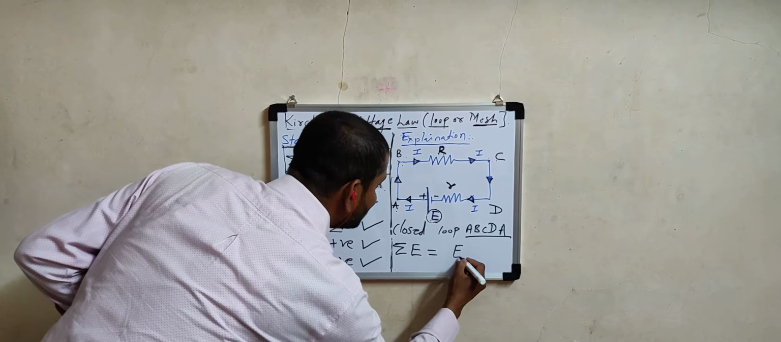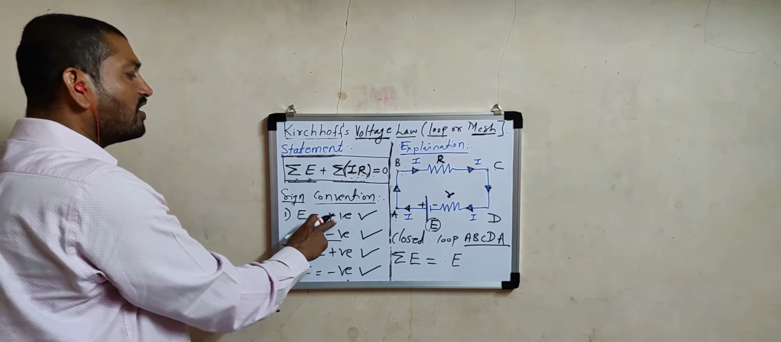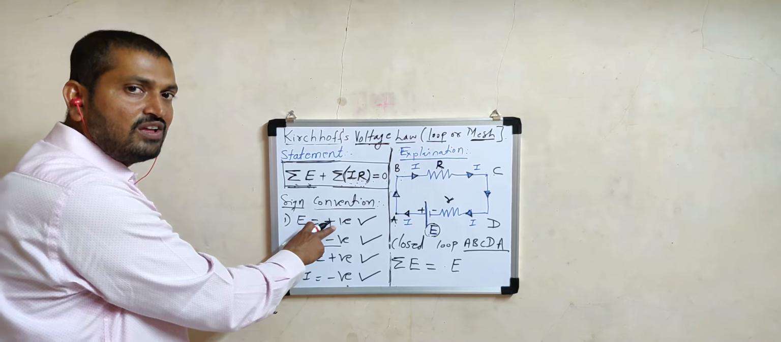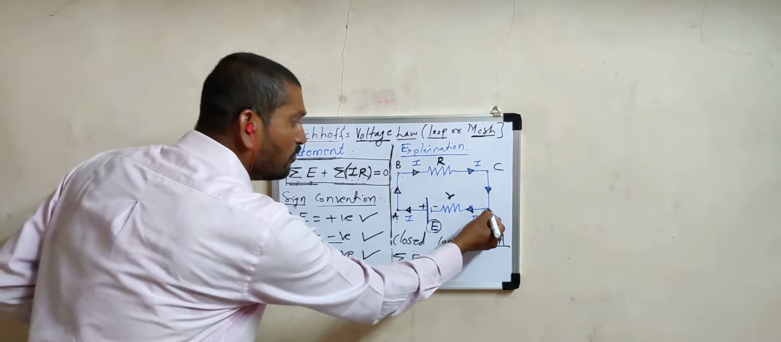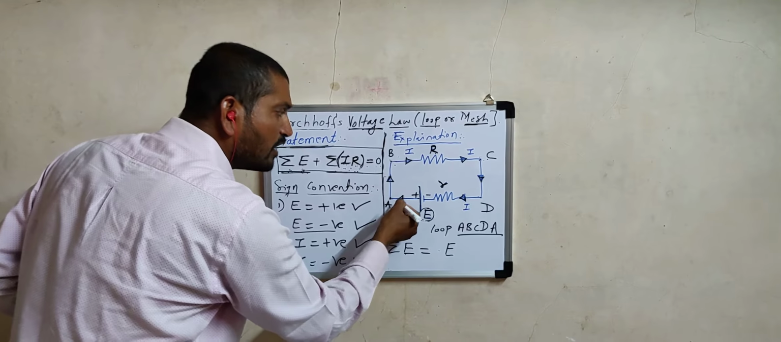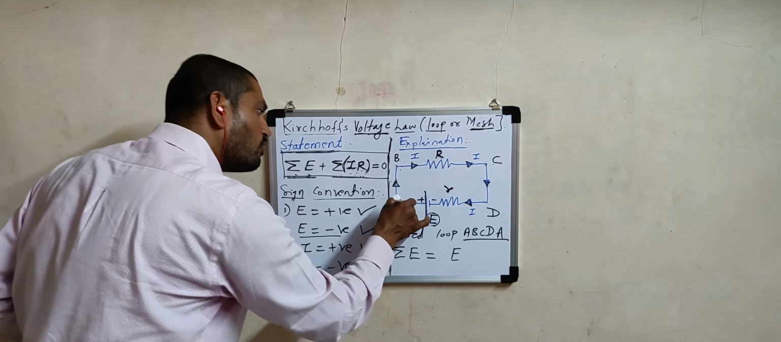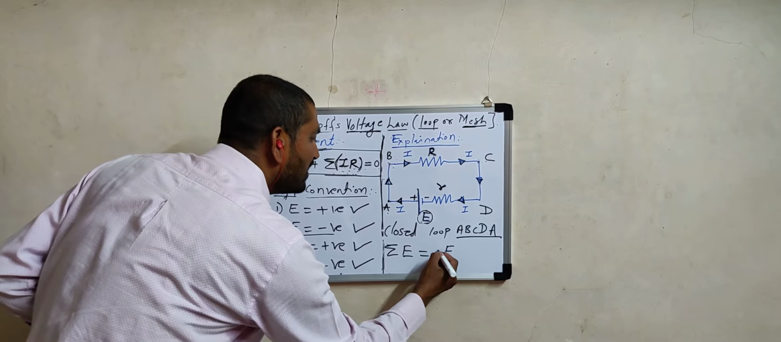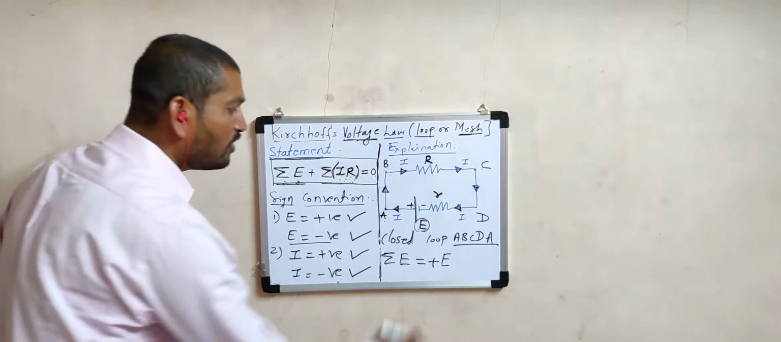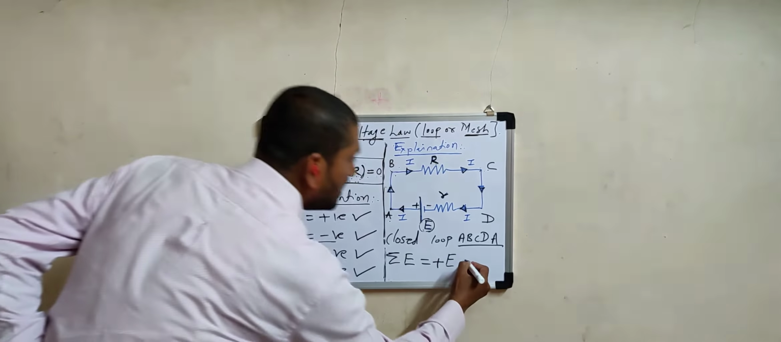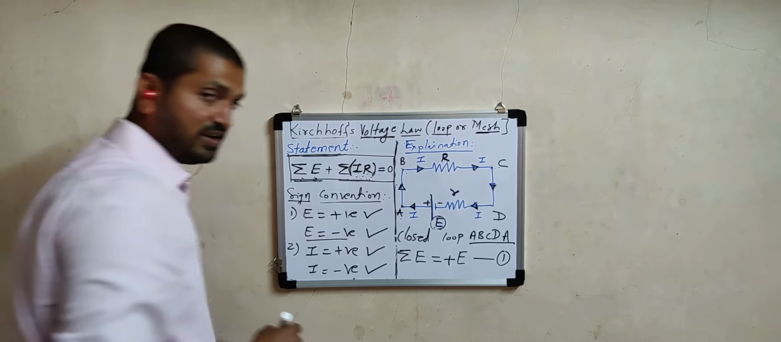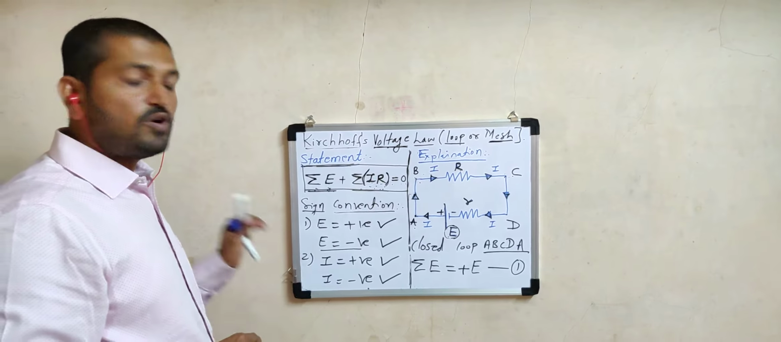Whether to take this E positive or negative, now we require a sign convention. What I told, while moving across the loop, if we move from the negative to the positive side, that EMF must be considered as positive. Hence we have to place here plus E. Equation number first. Got it? This is very, very important.